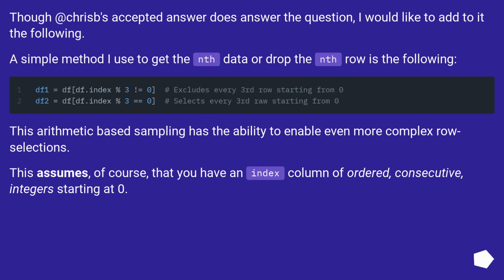Though Chris P's accepted answer does answer the question, I would like to add to it the following. A simple method I use to get the nth data or drop the nth row is the following. This arithmetic-based sampling has the ability to enable even more complex row selections. This assumes, of course, that you have an index column of ordered, consecutive integers starting at 0.